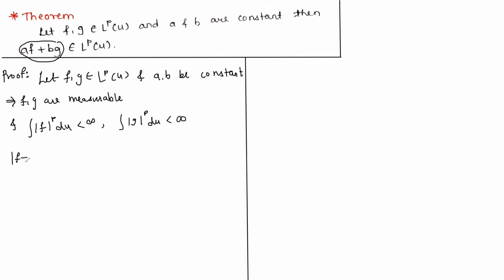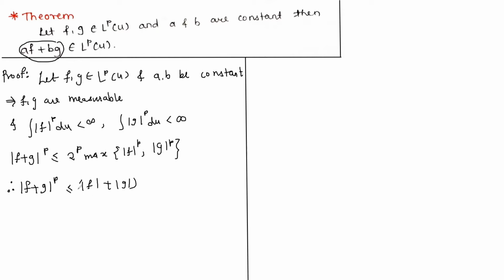So |f plus g| to the power p is less than or equal to 2 to the power p times the maximum of mod f to the power p or mod g to the power p. Therefore, |f plus g| to the power p is less than or equal to, splitting this mod, (mod f plus mod g) whole to the power p. So this is less than or equal to 2 times mod f to the power p.